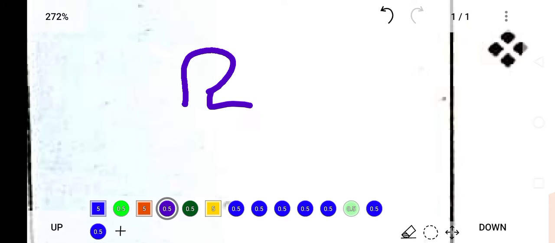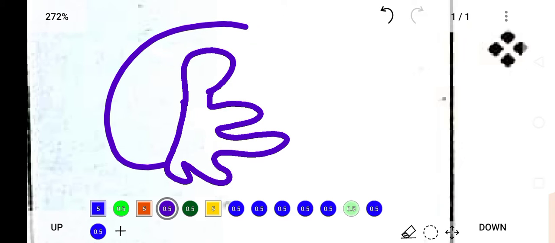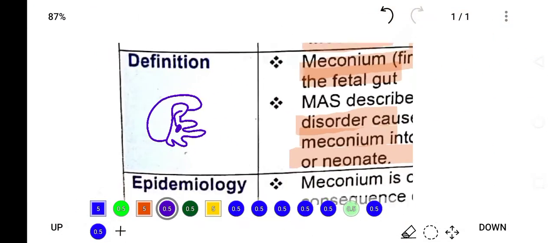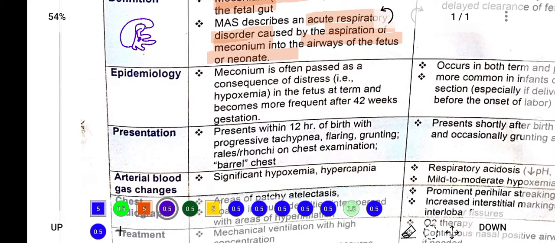Now, what happens? Meconium is the first stool of the baby. When this first stool is aspirated by the baby, and it dislodges into the lungs of the baby, that condition is known as meconium aspiration syndrome. So in this way, the distress is created, and that is known as meconium aspiration syndrome. Epidemiology of meconium aspiration syndrome: meconium is often passed as a consequence of distress and hypoxemia, and it becomes more frequent at 42 weeks of gestation.